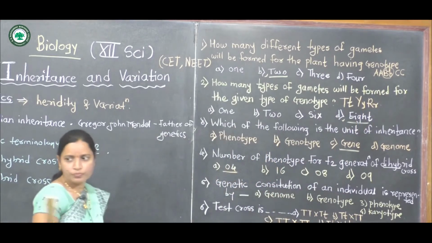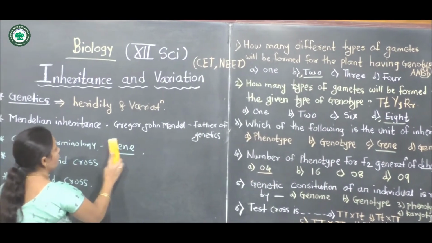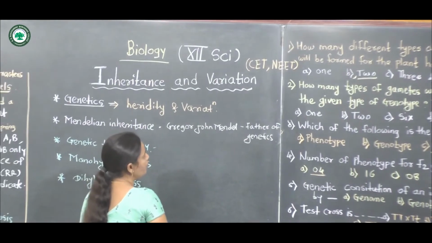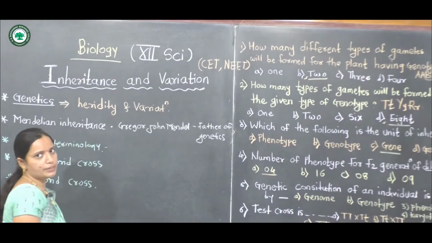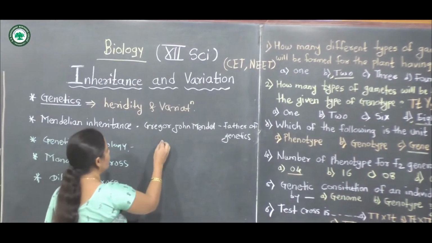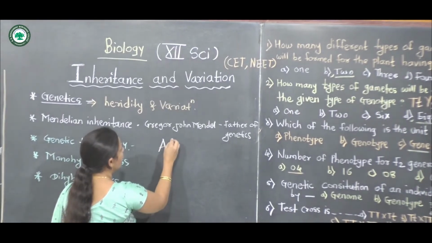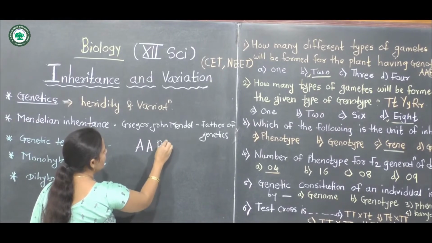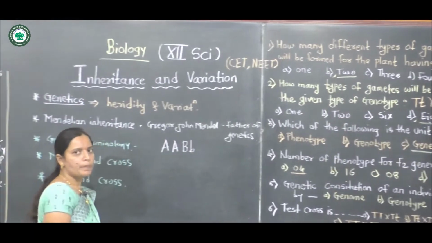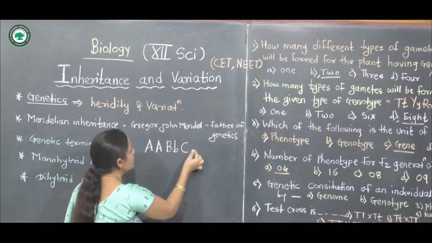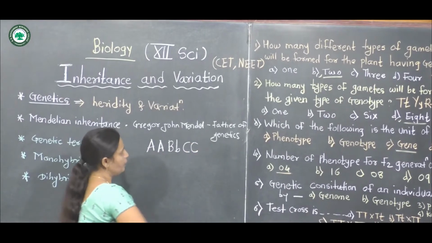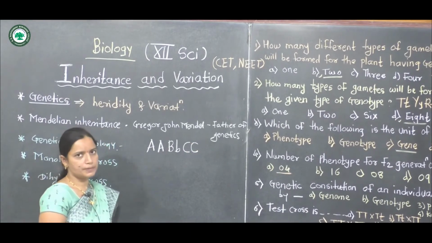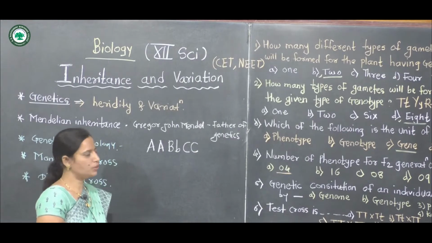For this problem, we need the different types of gametes. The genotype has capital A, capital B, small b, and capital C, capital C. There are 3 genotypes.